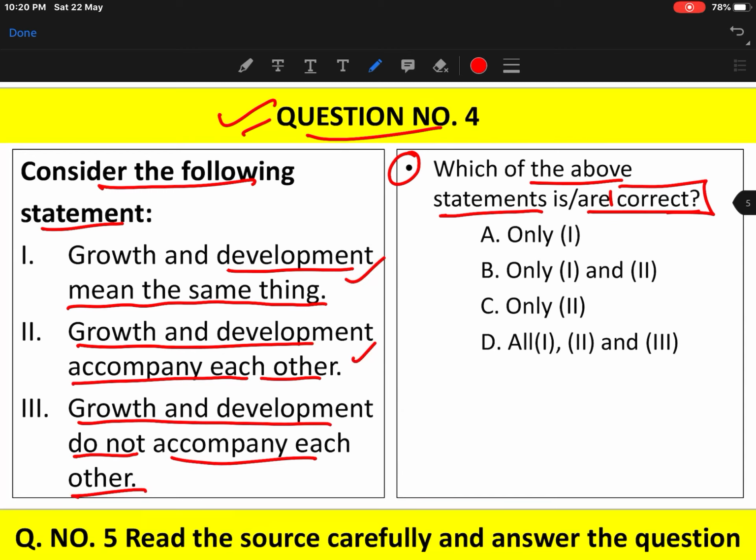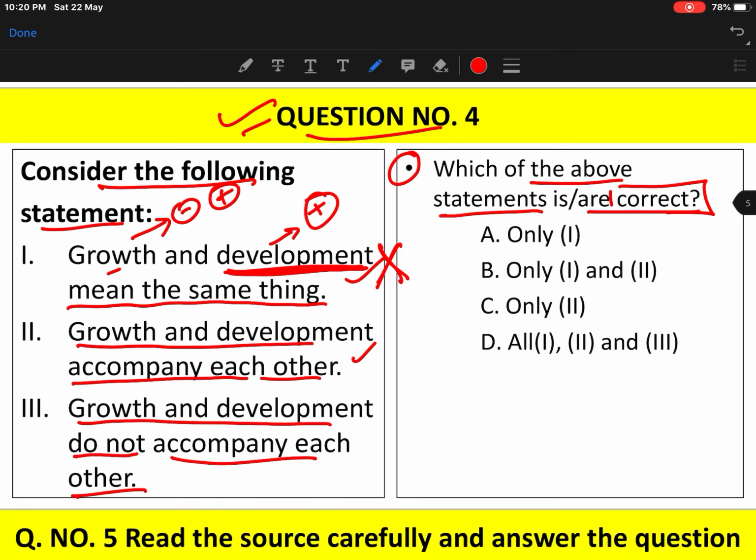So growth and development mean the same thing. In the last few questions we have seen that growth and development are not the same thing. Growth is quantitative change, development is qualitative change. Growth can be negative as well as positive. Development should always be positive. Development will only happen when positive growth happens, and positive growth will not always lead to development. So growth and development are not the same thing. So the first is a wrong statement.